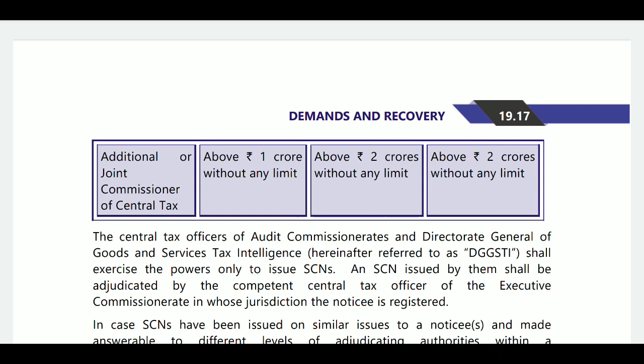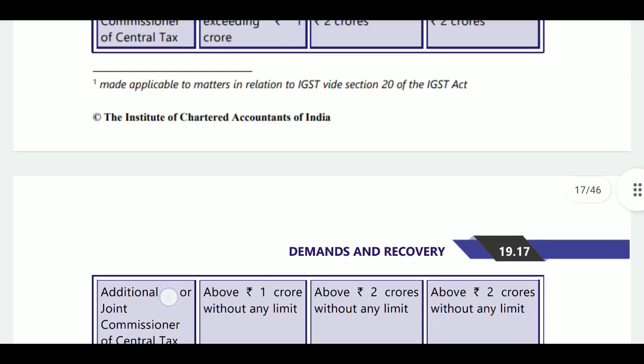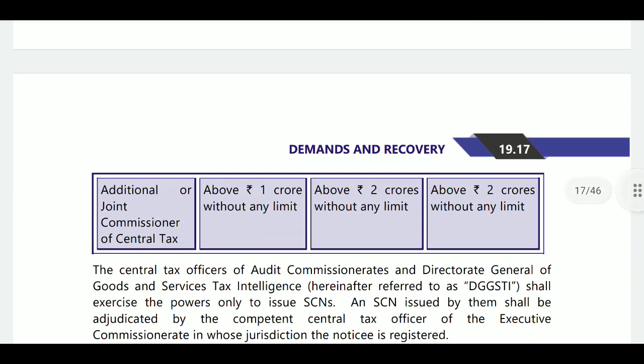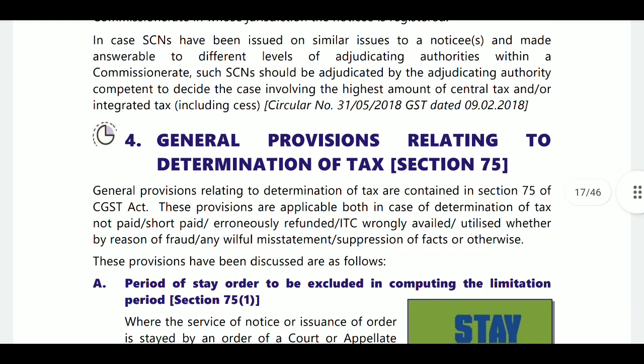Next, additional or joint commissioner. Here above 1 crore without any time limit. Above 2 crore without any time limit. Then additional or joint commissioner will issue the show cause notice.